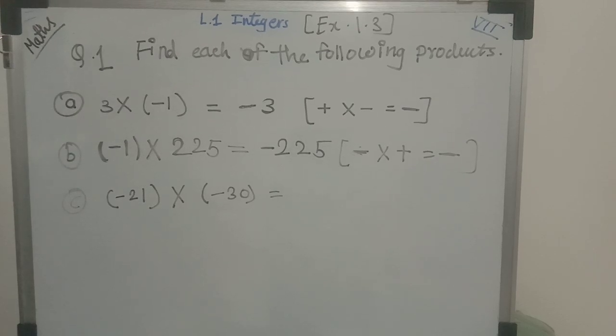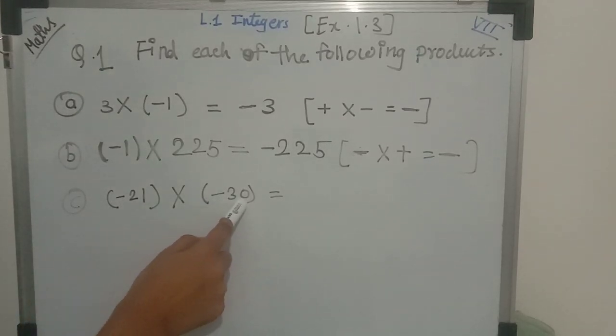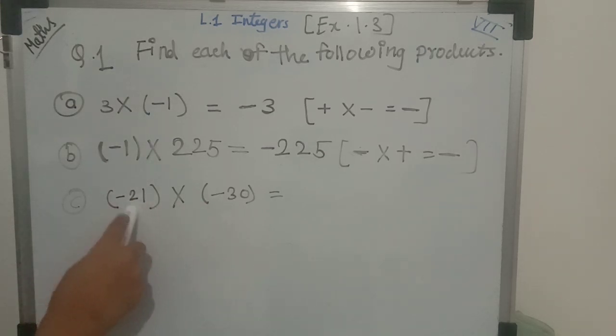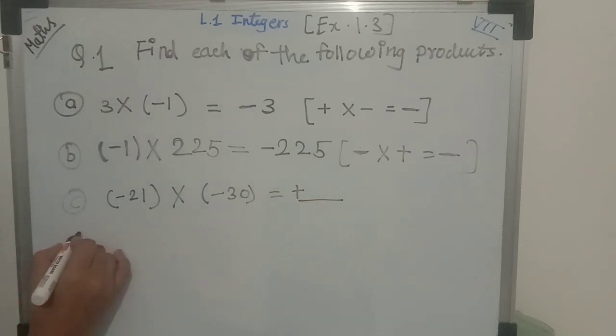Now C example is in bracket minus 21 multiplied by minus 30. Now students, we have learned that when we are multiplying two negative integers, the product of these two integers will be positive, meaning whatever the product comes will be a positive integer. Let's do the multiplication for your understanding.